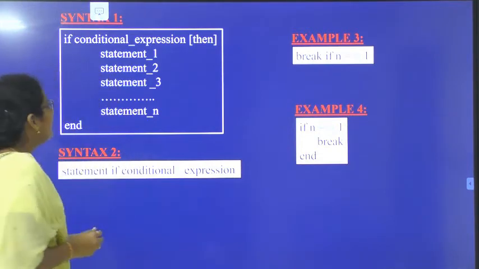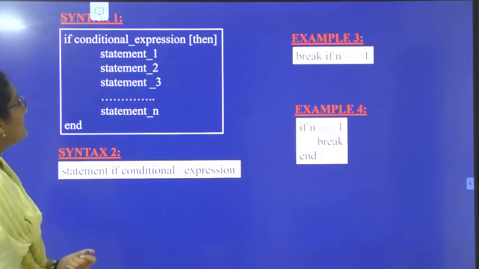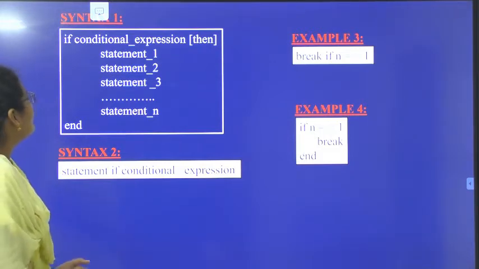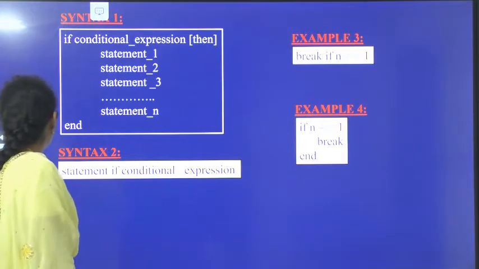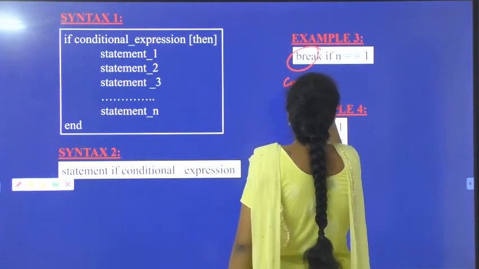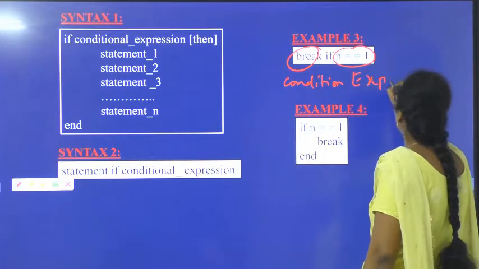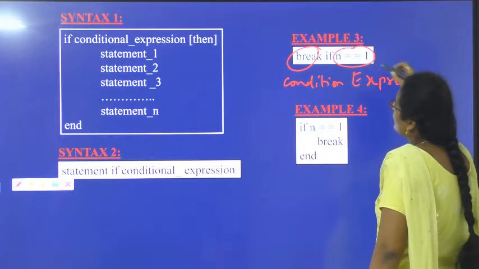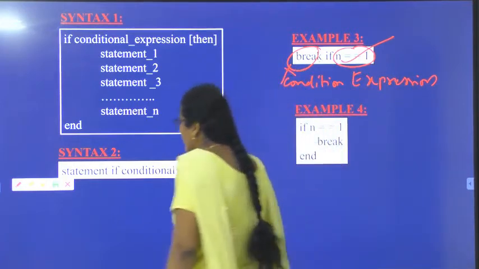So see here: if, condition, expression, then statements, end. What is the condition there? break if n equal to 1. So the condition is break, the expression is n equal to 1. Break is the condition. What is the expression? n equal to 1 is the expression. So if this expression is true, you should follow the condition and break.